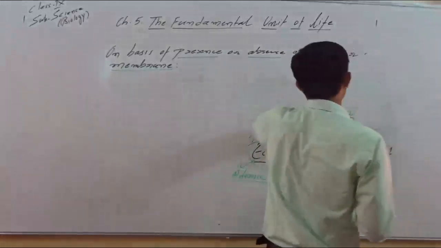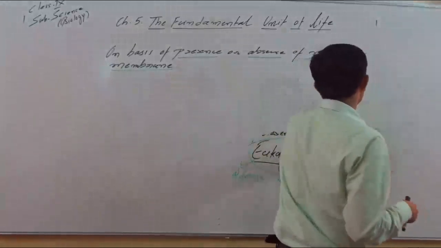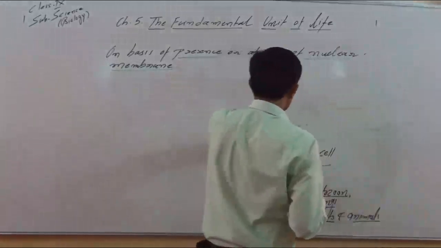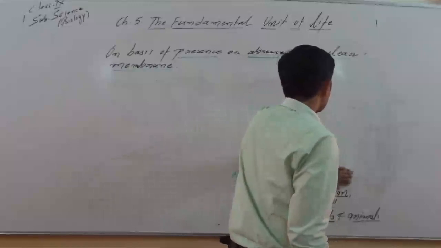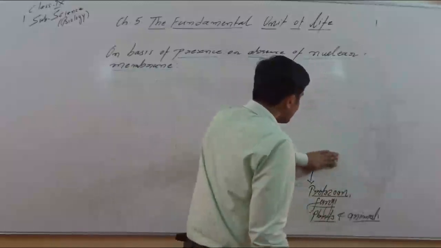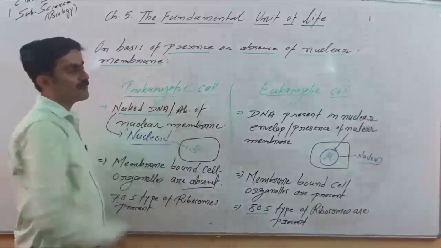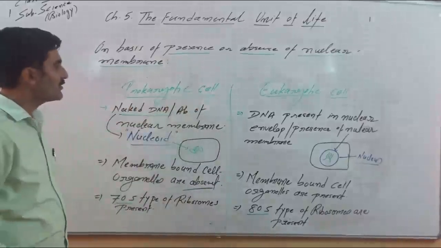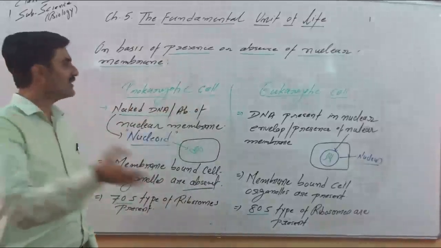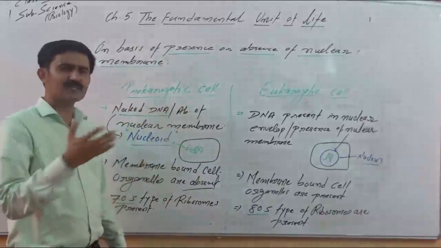First difference, we will write presence or absence of nuclear membrane. Second difference, these prokaryotic cells do not have membrane bound cell organelles. Let's quickly go through some differences between prokaryotic cell and eukaryotic cell. These are some basic differences.